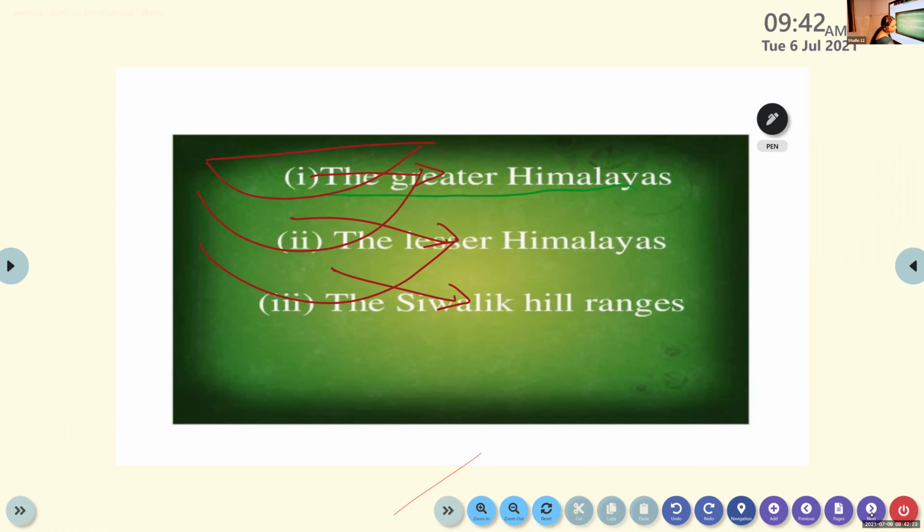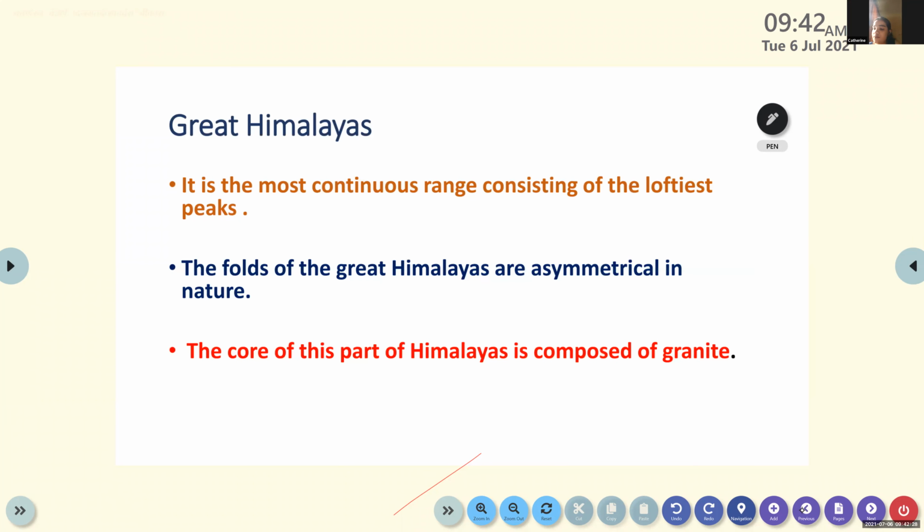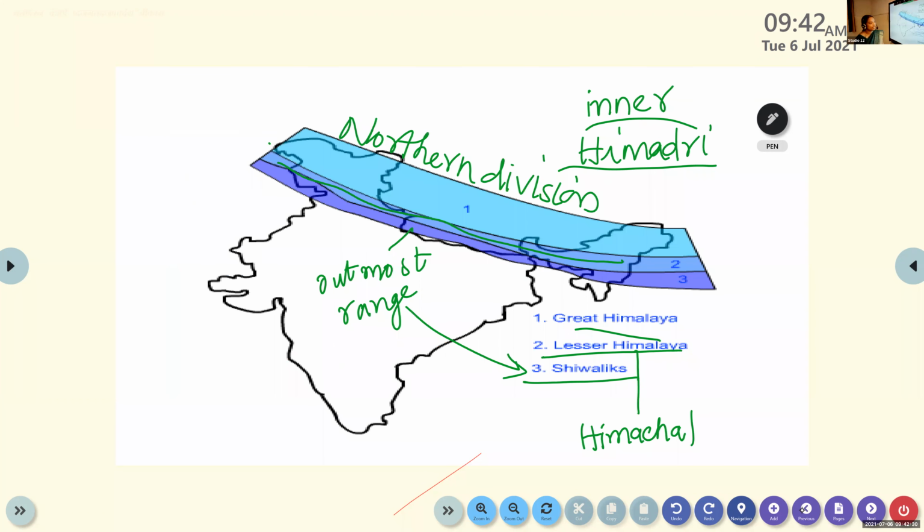Catherine, what are the three divisions? The Greater Himalaya, the Lesser Himalaya, and the third one is Shivalik.